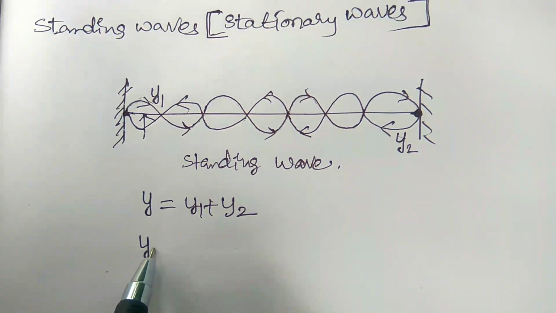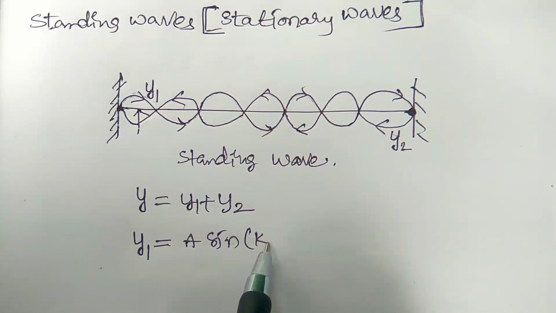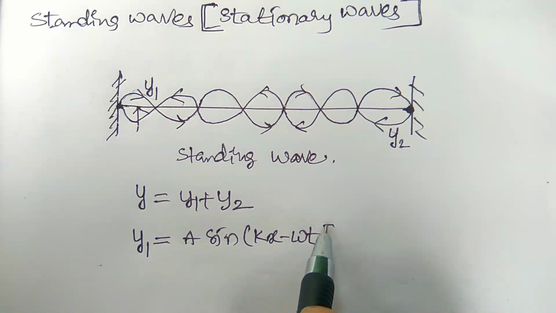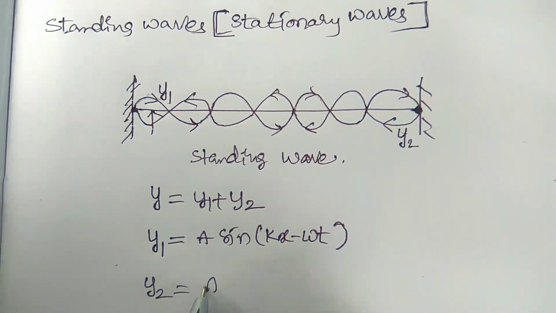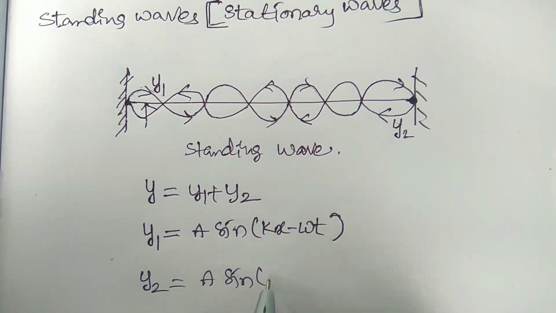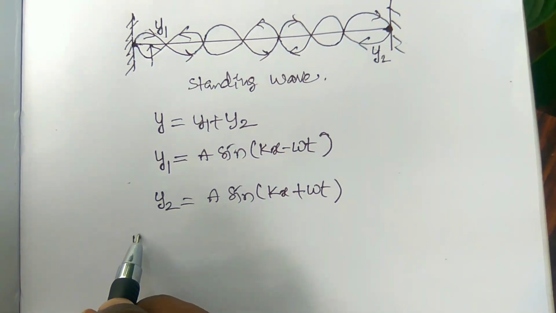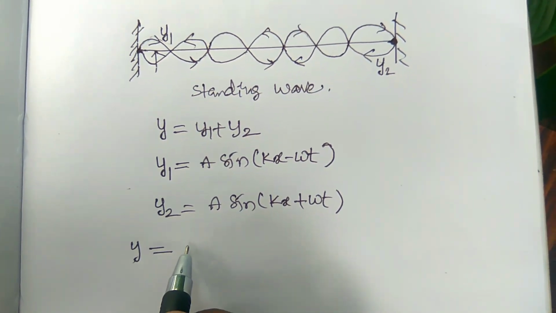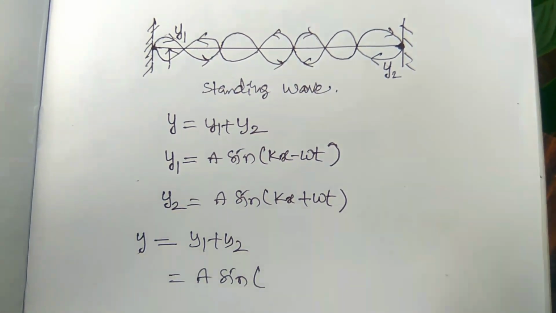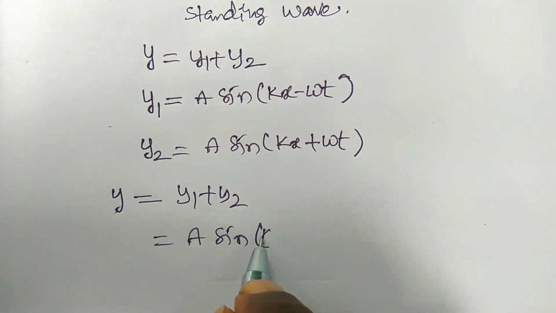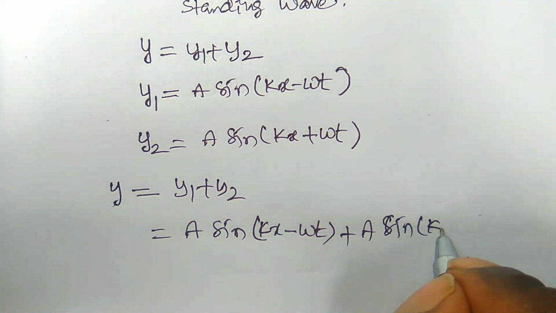So let y1, the displacement of the first wave, be a sin(kx minus omega t). This is the general wave equation. And y2 let it be a sin(kx plus omega t). Whenever these two waves overlap each other, the resultant wave y equals y1 plus y2. It can be written as a sin(kx minus omega t) plus a sin(kx plus omega t).